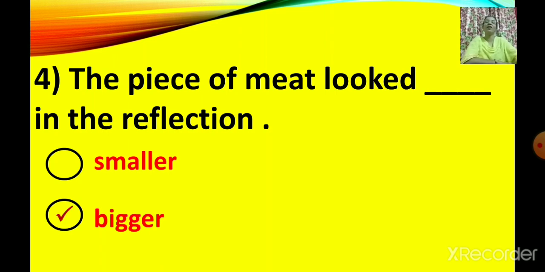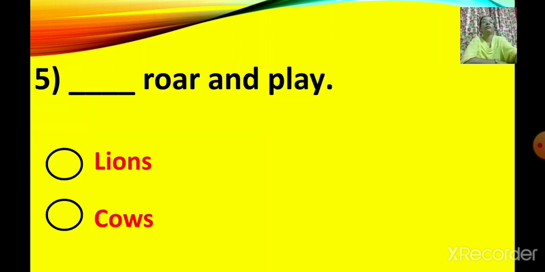So click on bigger. That's why the dog started barking, because he wanted that big piece of meat. So he started barking and he opened his mouth, and the piece of meat fell into the water. So the piece of meat looked bigger in the reflection. Okay, move to the next question.